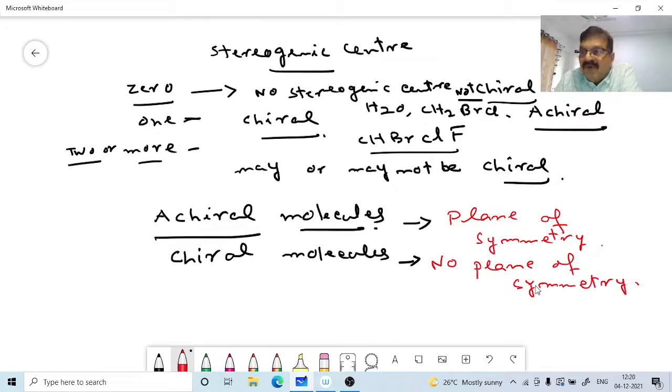The molecule is not chiral because it does not contain four different groups attached to the central carbon atom. That is why we get two identical halves on both sides of the mirror plane.